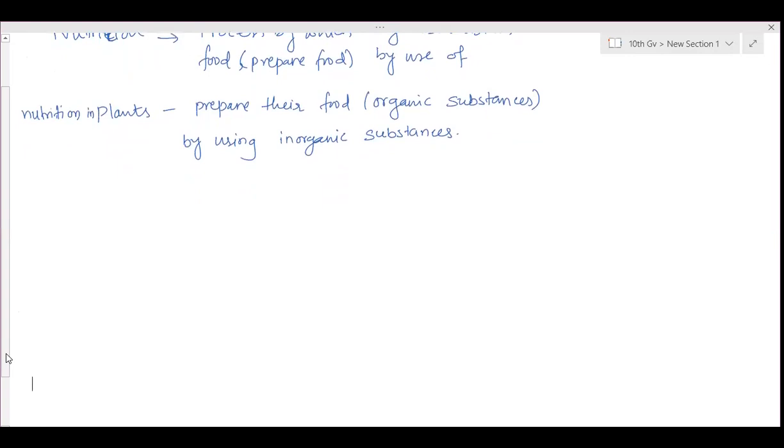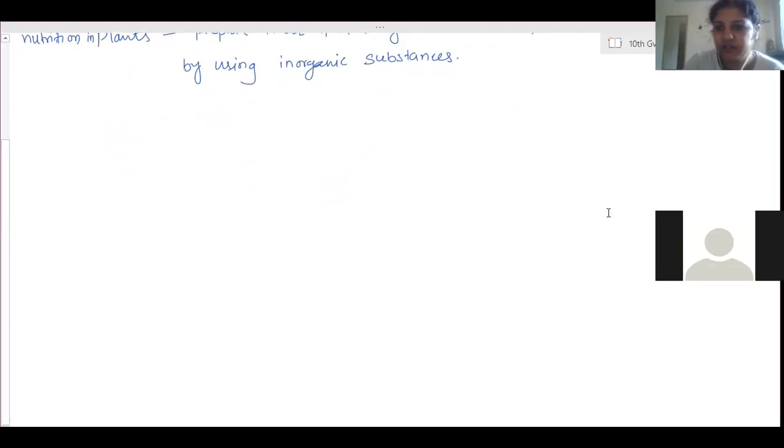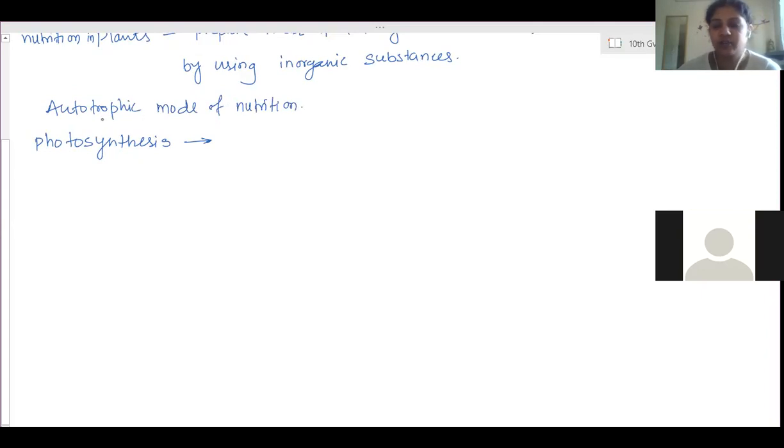Okay. So nutrition in plants is done by the leaves, through a process called photosynthesis, right? How do you define the photosynthesis process? It is the autotrophic mode of nutrition.